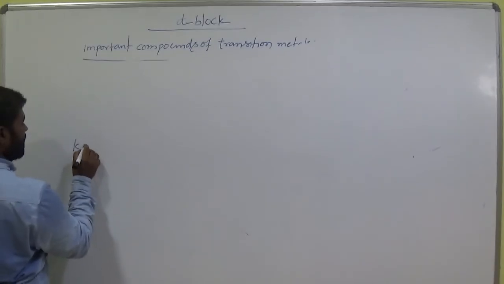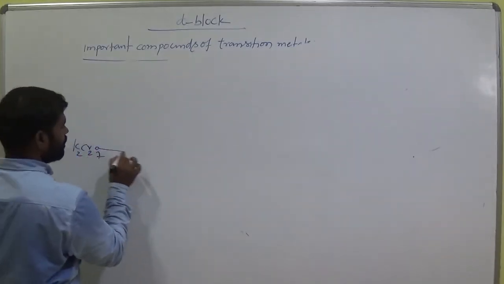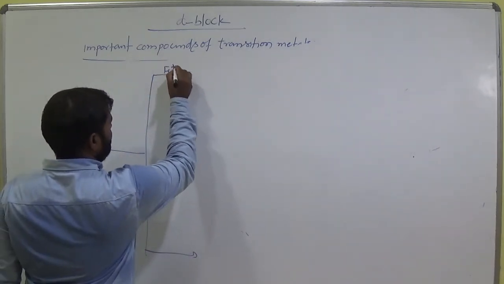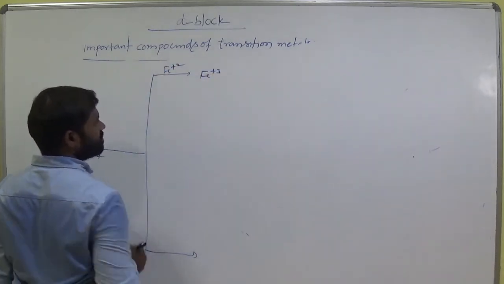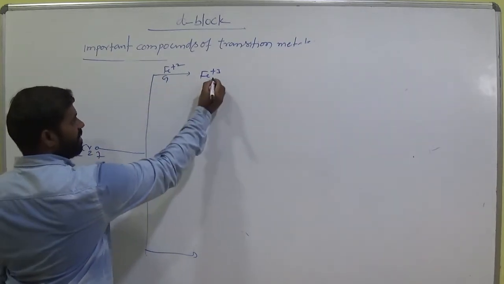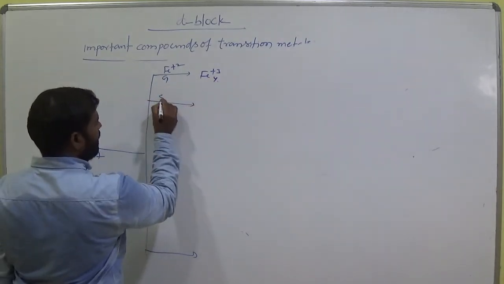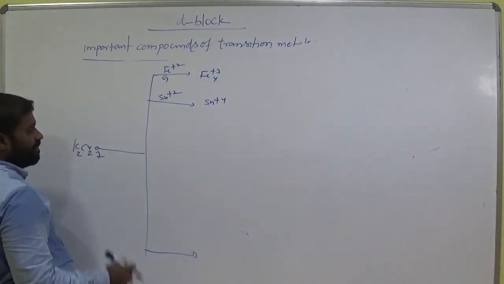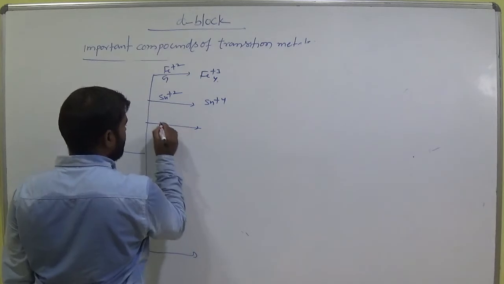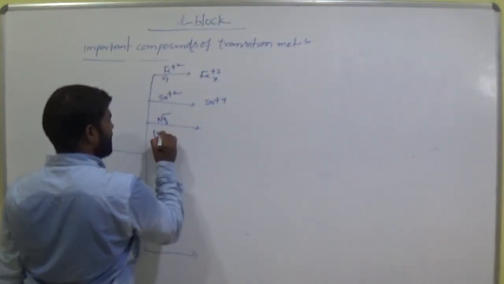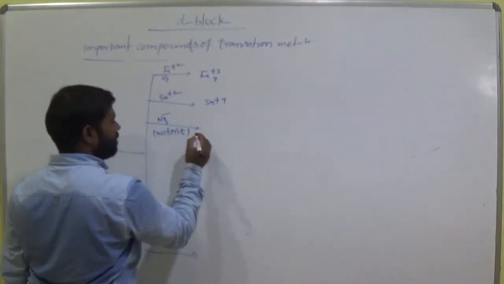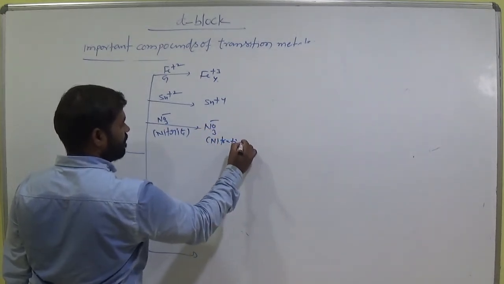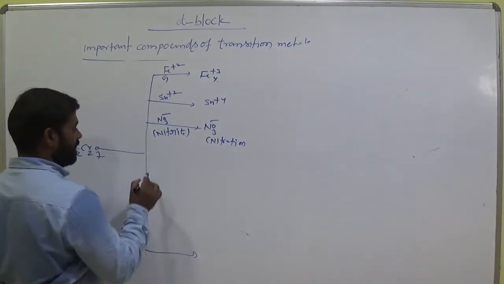And see some of the important oxidation reactions here. Fe+2 becomes Fe+3, green and yellow. Sn+2 becomes Sn+4. Nitrite NO2 minus becomes nitrate, oxidation reaction.